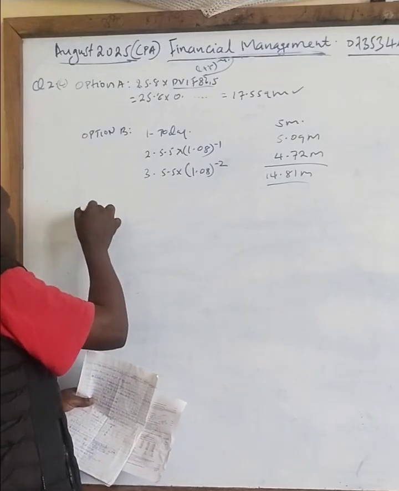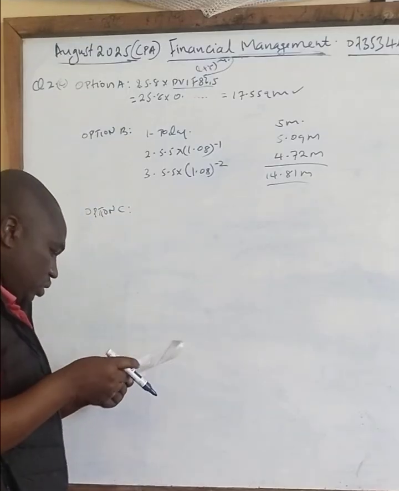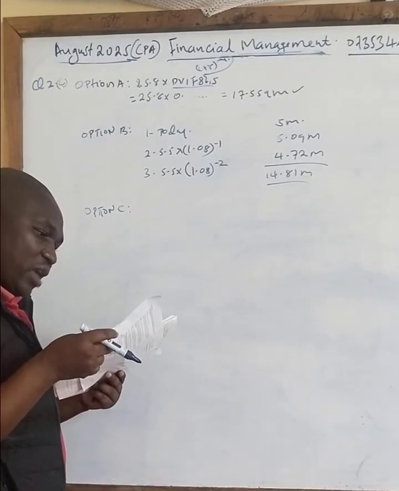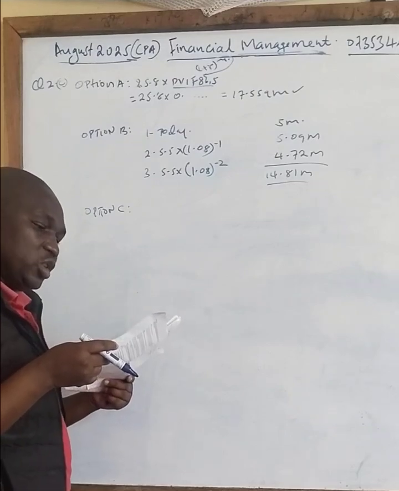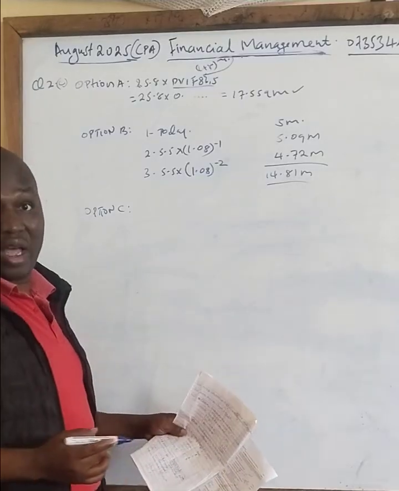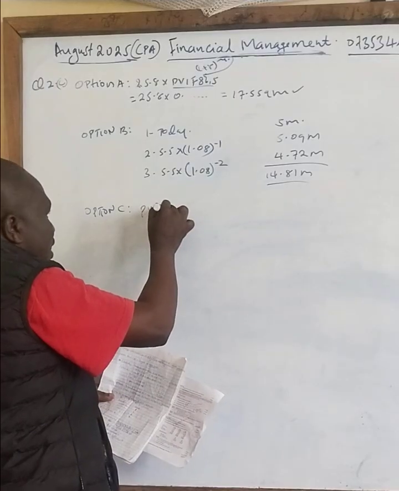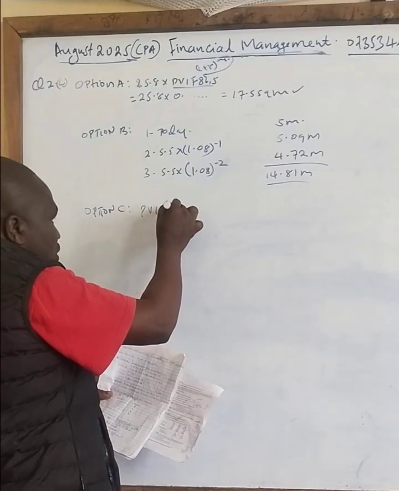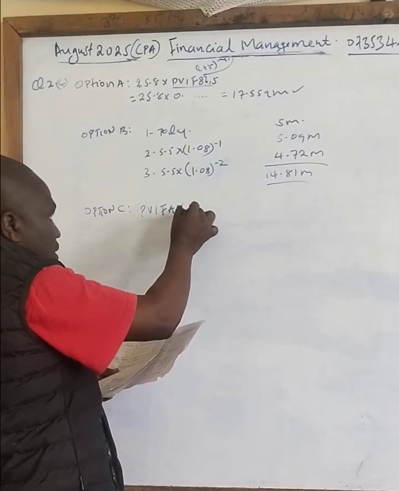Then option C, you have just been told for the option C is that you have annual payment of 4.1 million for 30 years, which means every year for 30 years. That is now annuity. Therefore, it's now present value interest factor rate of annuity at the rate of what? 8%, 30 years.